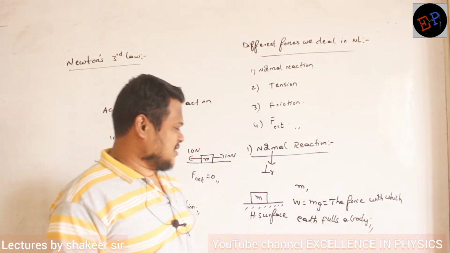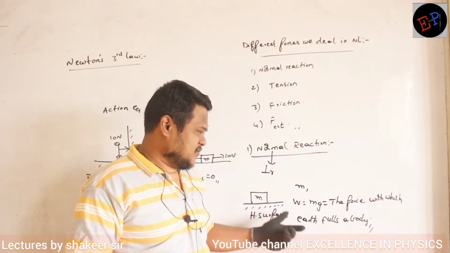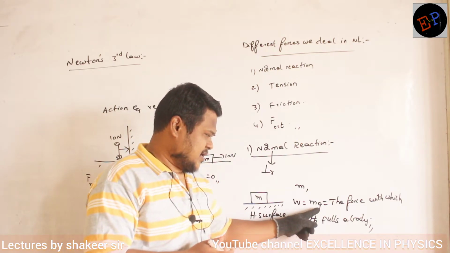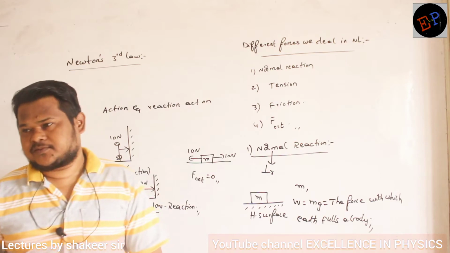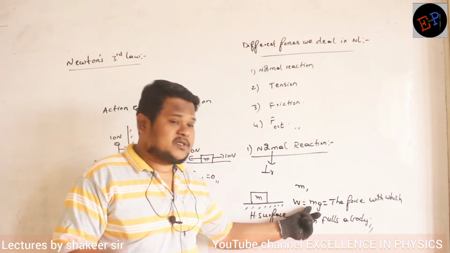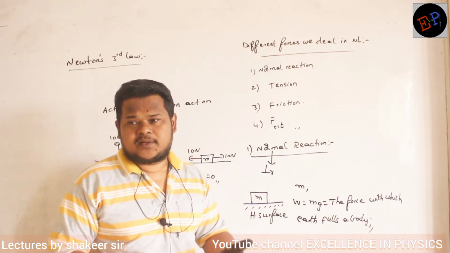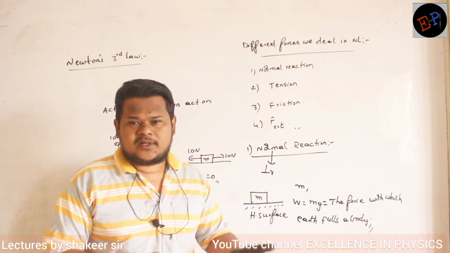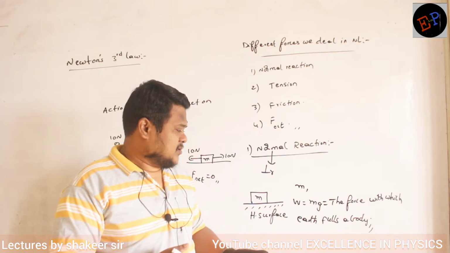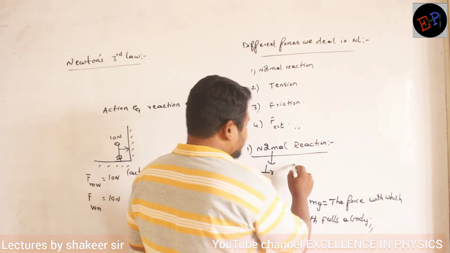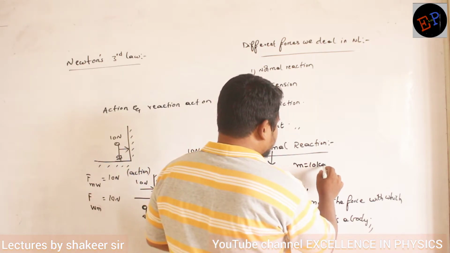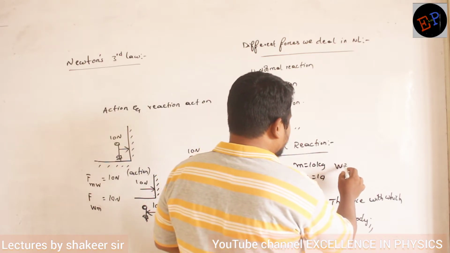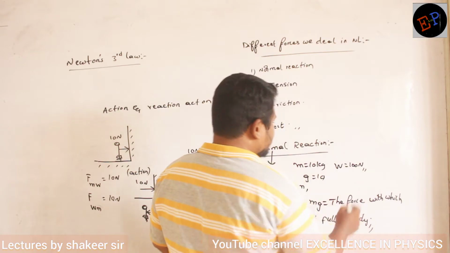So the force with which earth pulls a body is nothing but the weight of a body. So weight depends upon mass and also the acceleration due to gravity of that planet. For example, if you take Earth, g value is 9.8, 9.81, 9.79 approximately. Or approximately you can call it 10 also. So for example, if you take a mass of 10 kg, g value is 10 for Earth, then what is the weight of this body? 10 tens are 100 Newtons is the weight of this body.